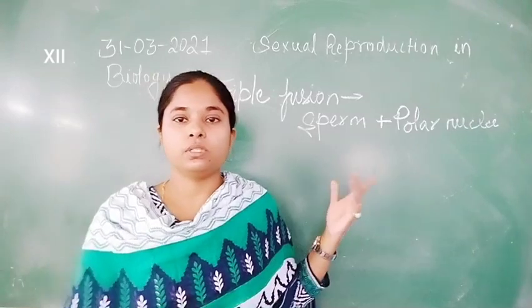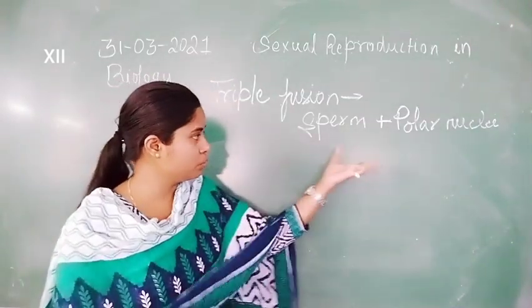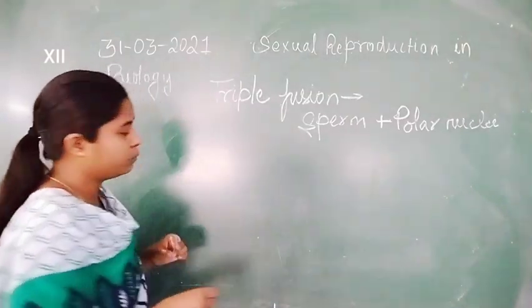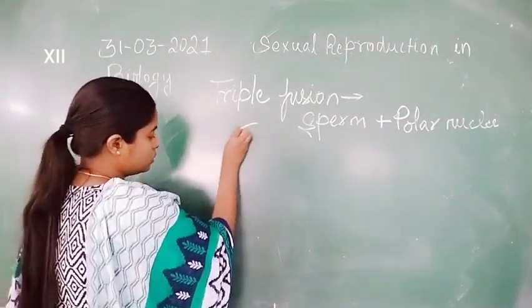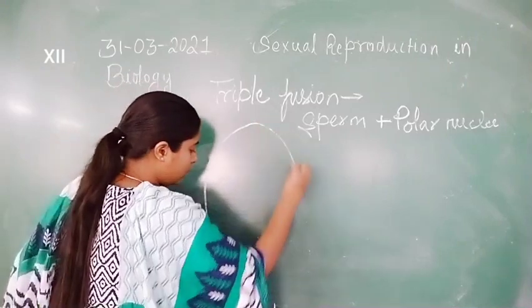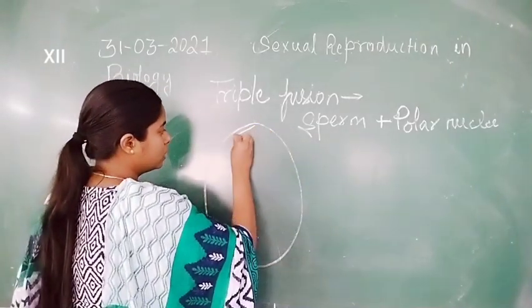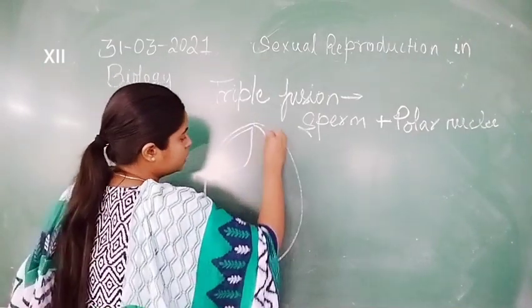So, triple fusion. Now let us discuss it with the help of a diagram. Inside the embryo sac, here is the embryo sac.